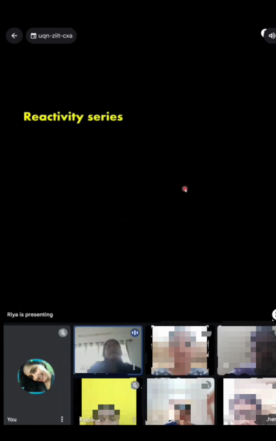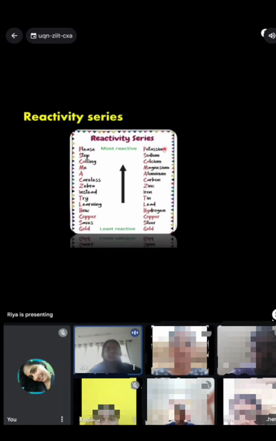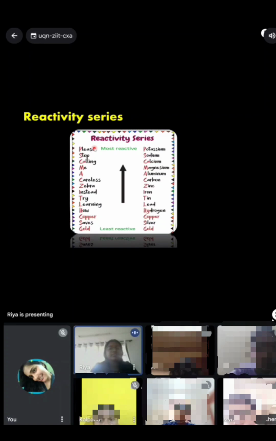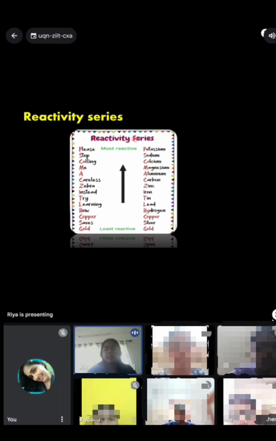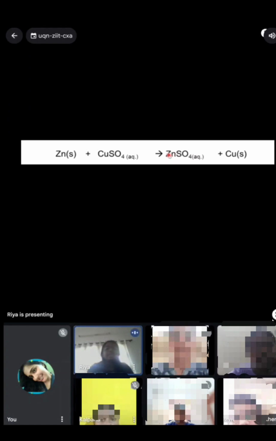Now talking about the reactivity series. We often use this, that this is more reactive than that. All of this is based on this reactivity series. For remembering this, we have an easy method, a fun sentence: please stop calling me a careless zebra, instead try learning how copper saves gold. This is an easy way to remember the reactivity series, wherein P is for potassium, S for sodium, Ca for calcium, M for magnesium, and so on. So these are all examples for